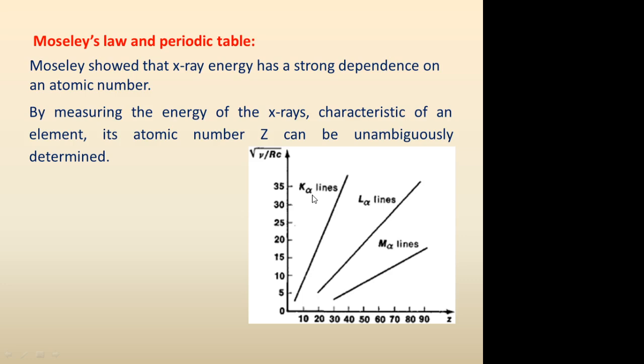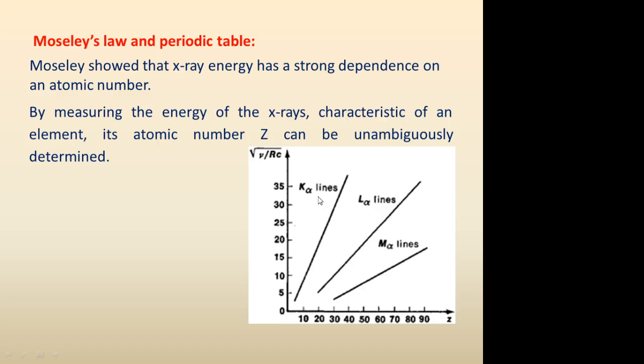and he assigned a whole number to these elements and named them the atomic number. Those atomic numbers are plotted on the x-axis, and the square root of frequency divided by some constant, RC, is plotted on the y-axis.